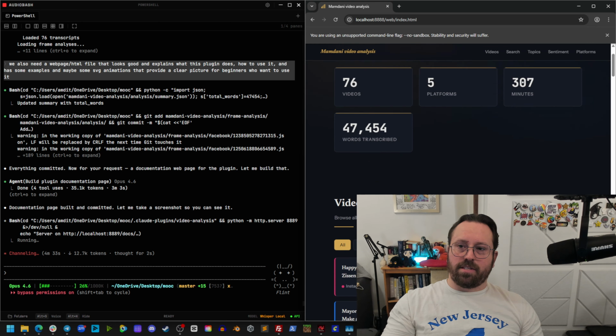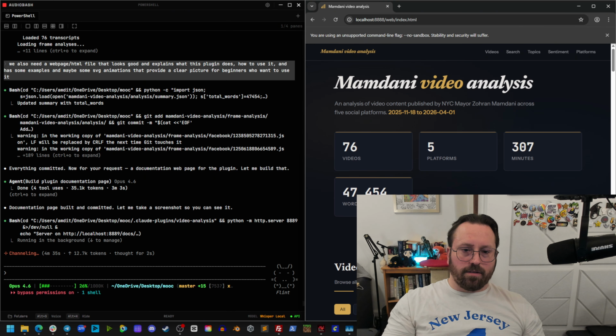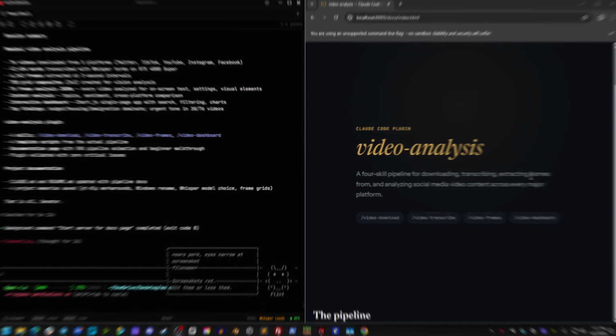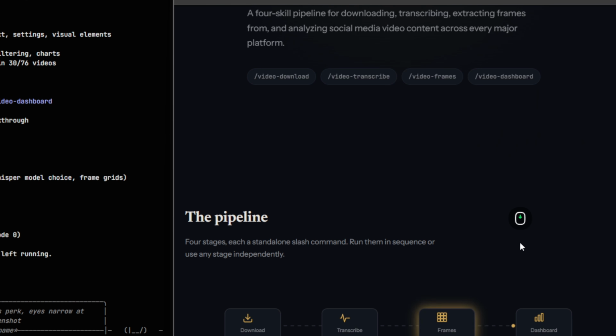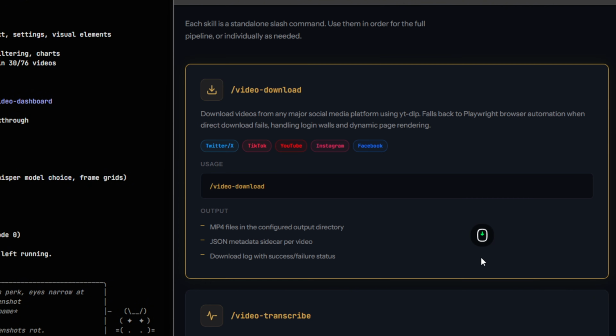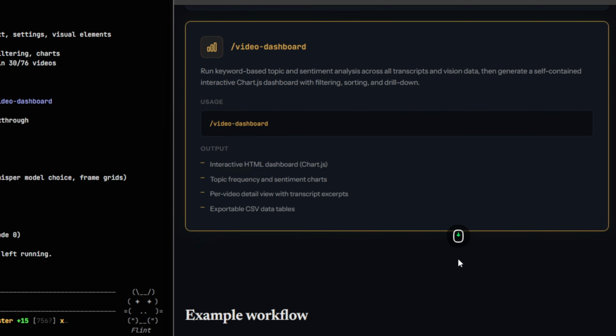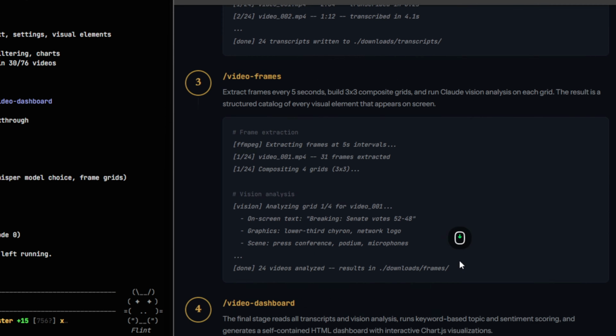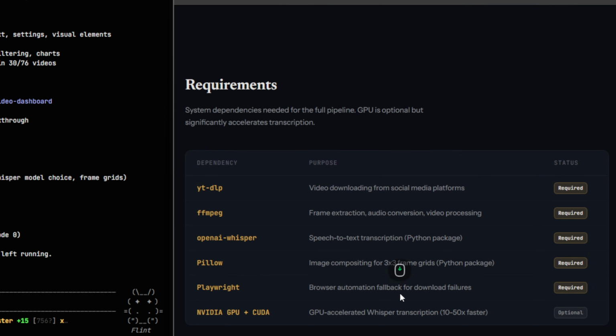Okay, it looks like the documentation page is done. Let me take a screenshot so you can see it, it says. So here we go. We've got a web page. Look at that with our SVG animation baked in, just like that. Boom. I love that. We've got different skills listed out, each of the 4. We've got an example workflow, and we've got a requirements list.